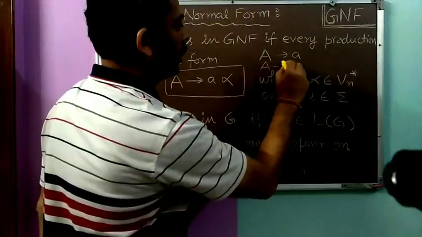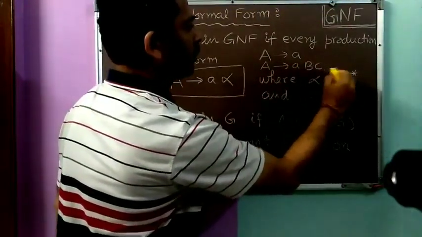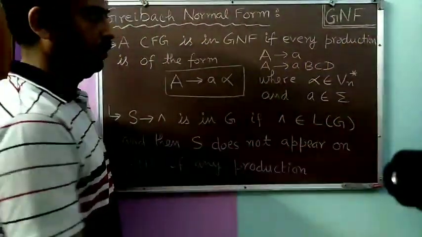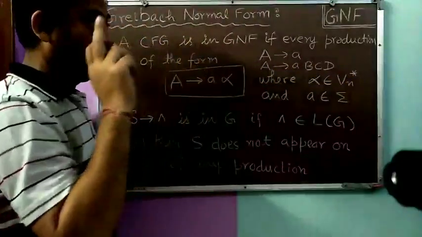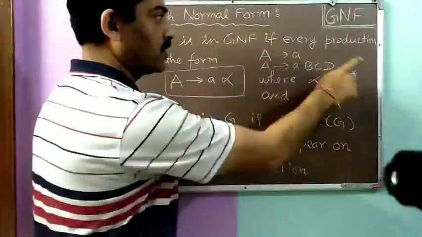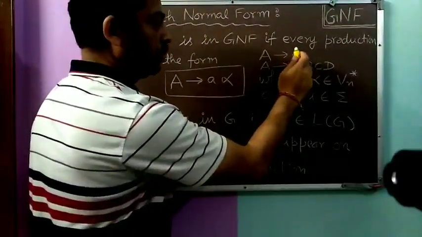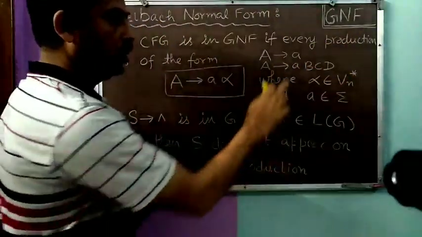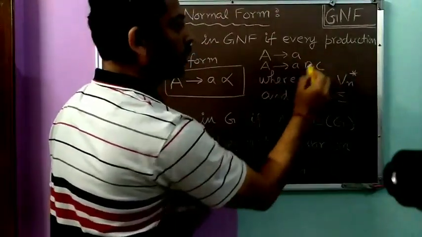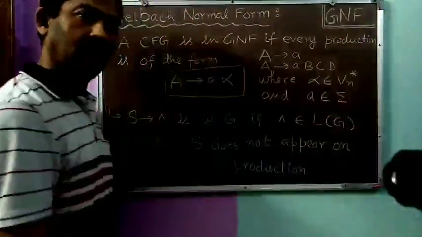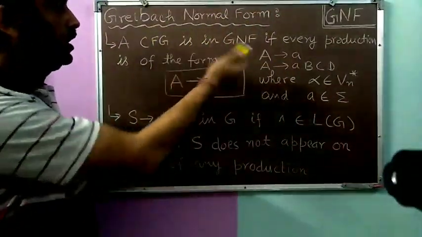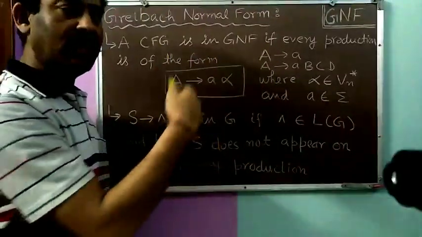So it may be of the form A to a B C, something like that, or A to a D. Any string of variables can come, but only variables can come. If a terminal is coming, it will come only at the first place. After that, a terminal is not possible. So after the first symbol, that is the terminal, either there should be nothing or there should be a string of variables only. There may be a single variable, two variables, three variables, and so on. Any number of variables may be there. So if all the productions follow this format, then we say that our CFG is in GNF.